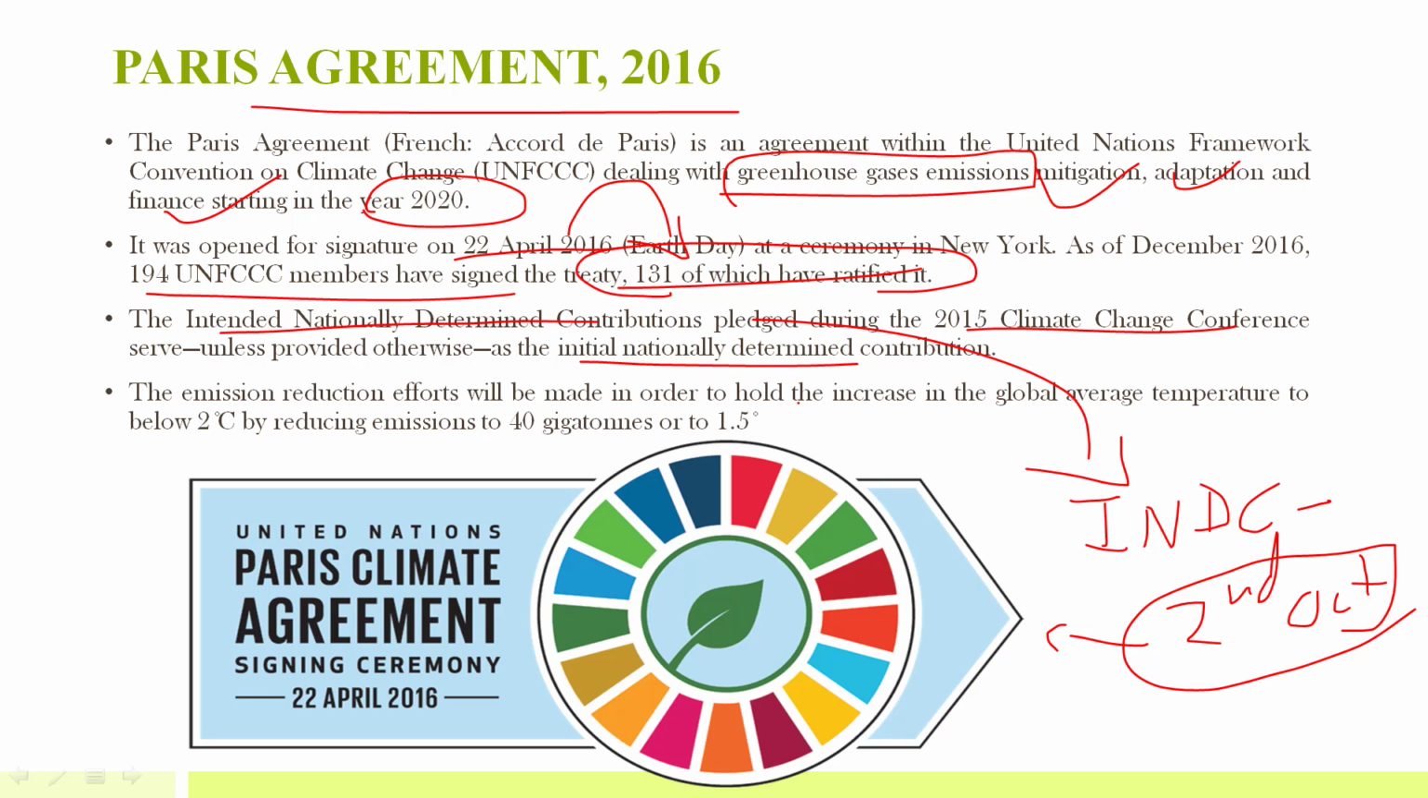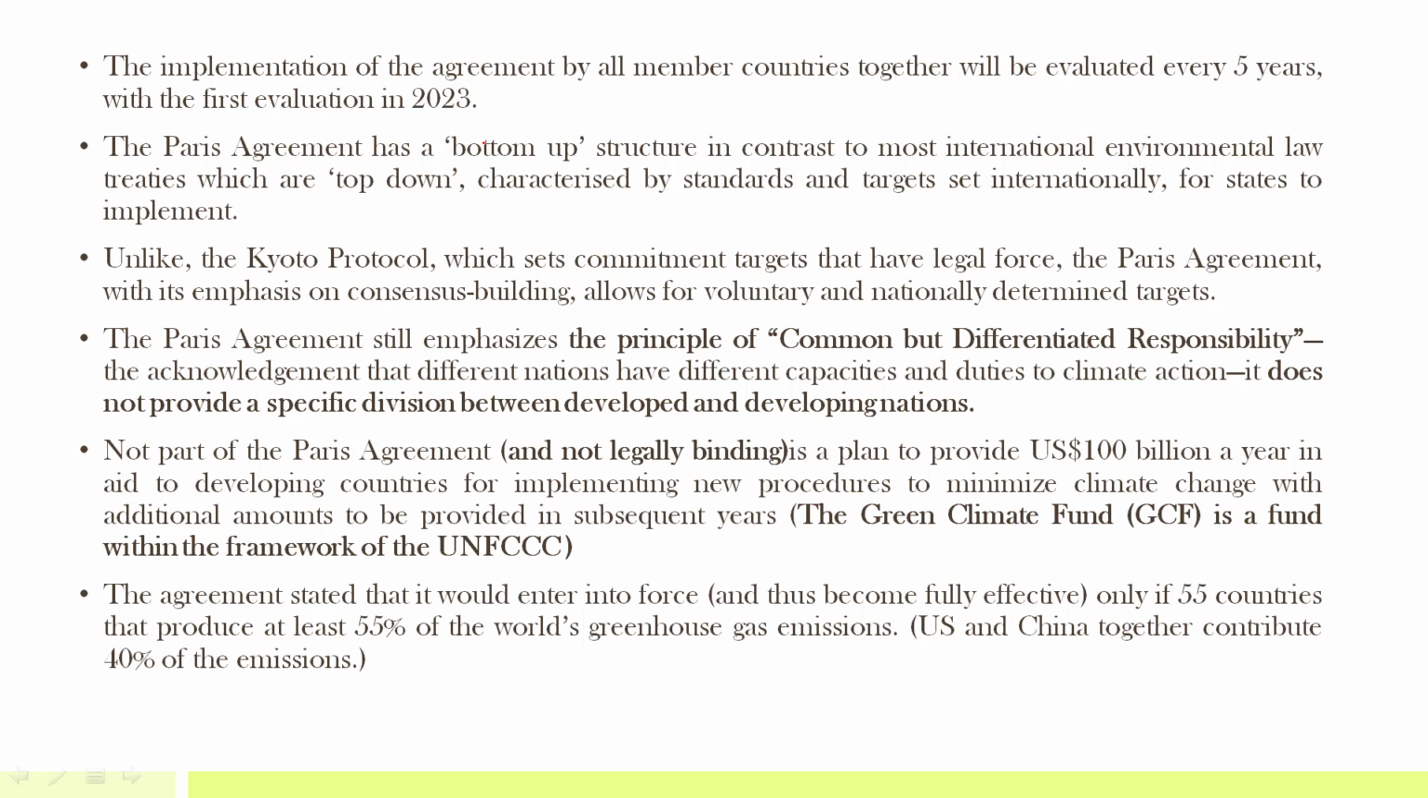Emission reduction efforts will be made in order to hold the increase in global average temperature to below 2 degrees Celsius. So this is the aim, to limit it to below 2 degrees Celsius by reducing emissions to 40 gigatons, or to 1.5 degrees Celsius. As such, the aim is to limit it below 2 degrees Celsius and if possible to 1.5 degrees Celsius. Then implementation, I have told you it will start in 2020. This has a bottom-up structure in contrast to most international environment law, which is top-down, characterized by standards and targets set internationally. But here, why is it bottom-up? Because every state has voluntarily declared its INDC.